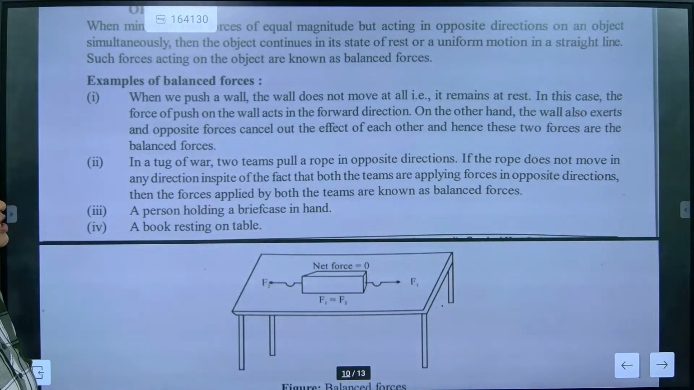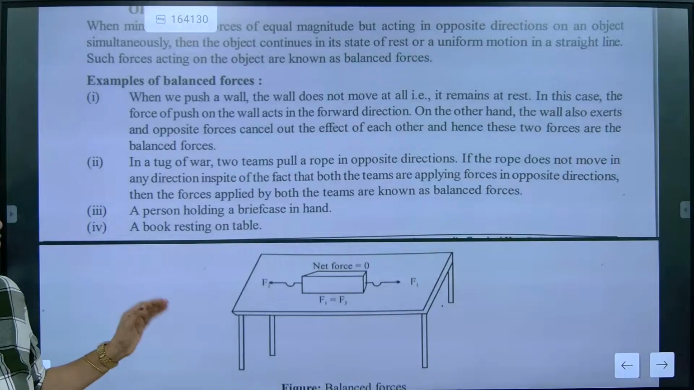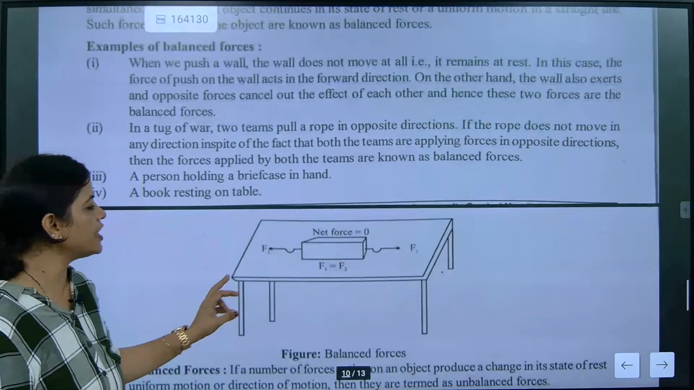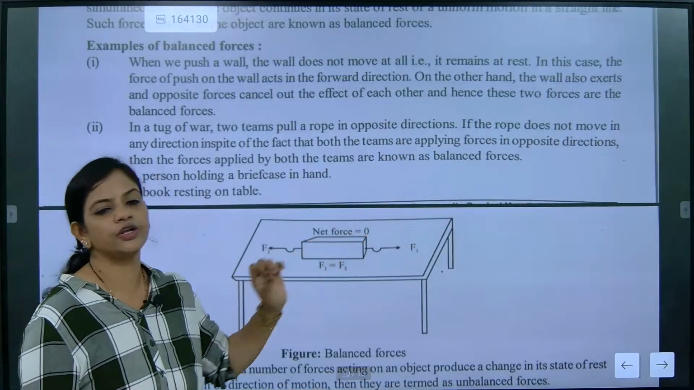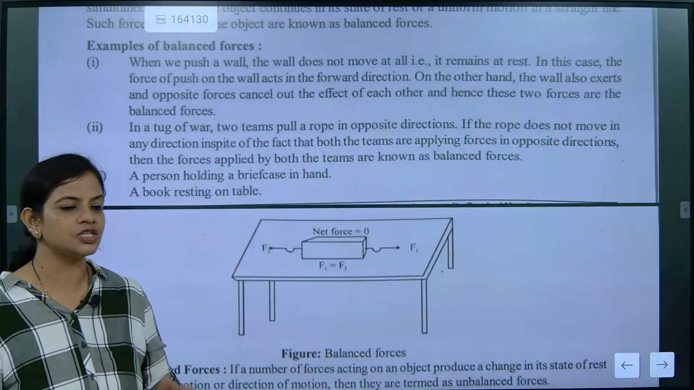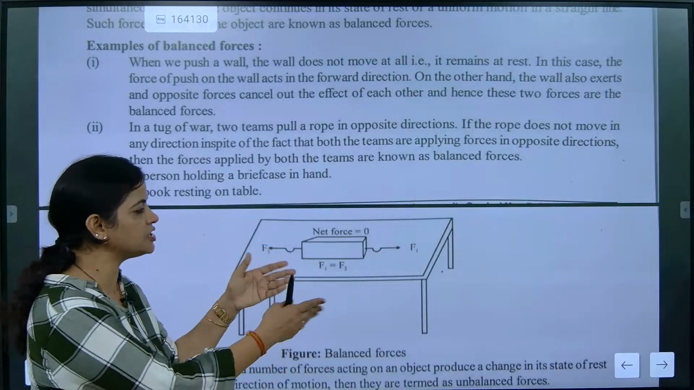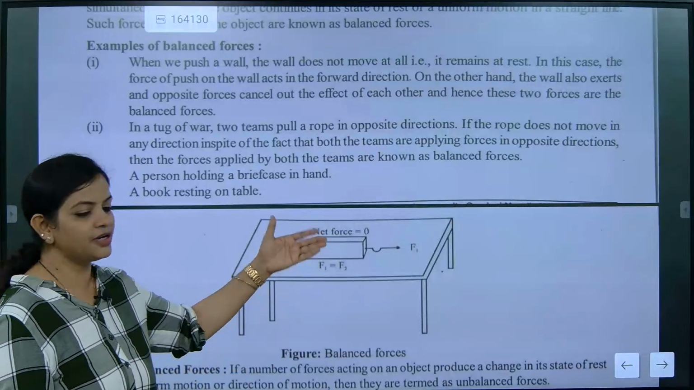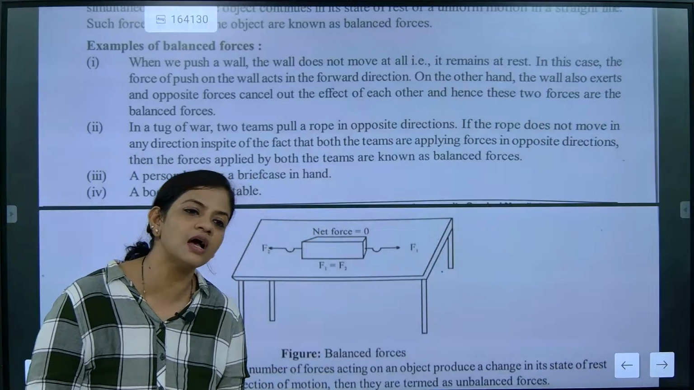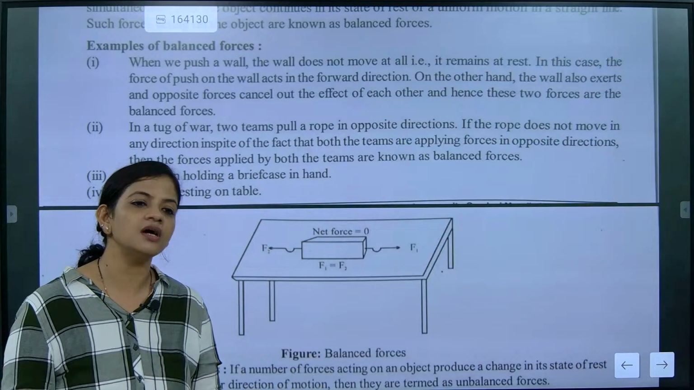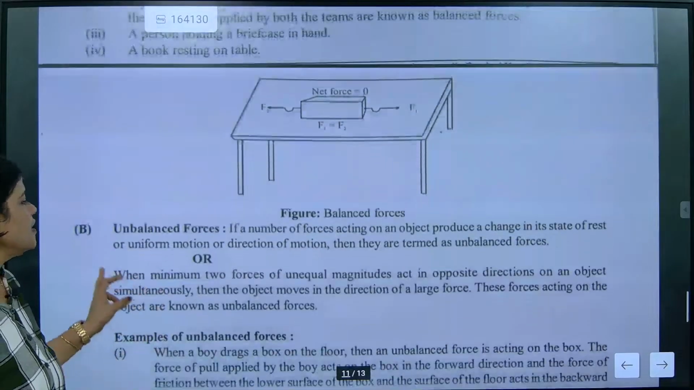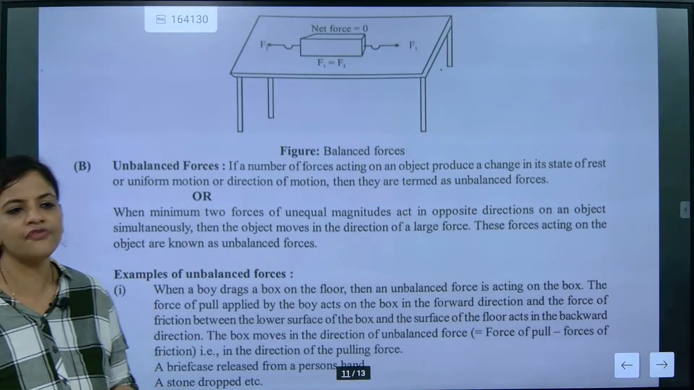Next is a book resting on a table. When a book is resting on a table, the book will not at all move because of the application of balanced force. Understood? So here F2 is equal to F1. Net force is 0. That means the object is balanced. Here net force is 0 because the object is balanced. If you see the left side, right side, the force is applied from all directions. Upside normal is there, downside gravity will be there. So nothing is moving. So it is considered as what type of force, beta? Balanced force. Understood, beta? It is considered as what type of force? Balanced force.